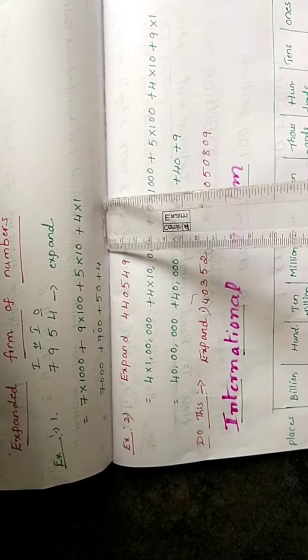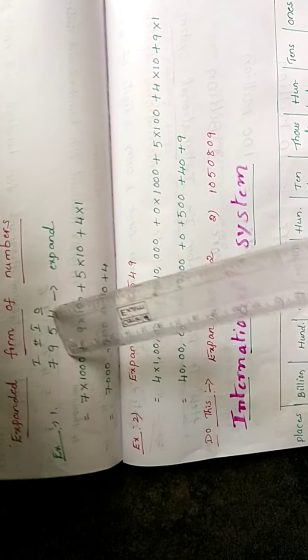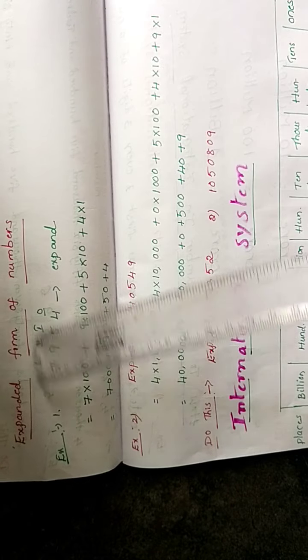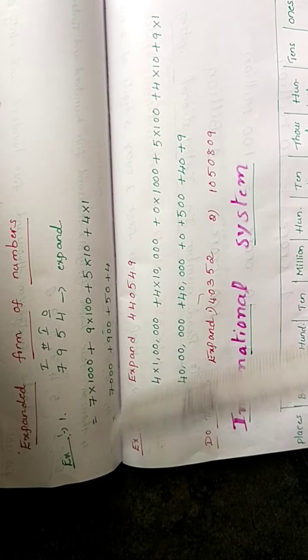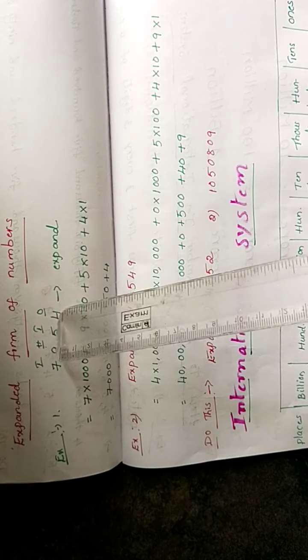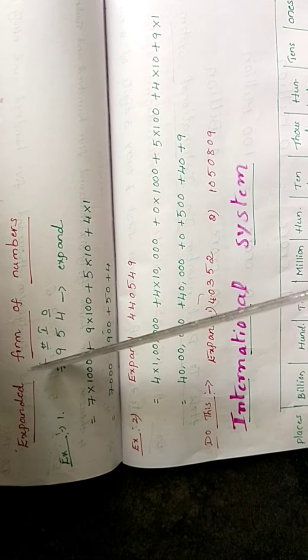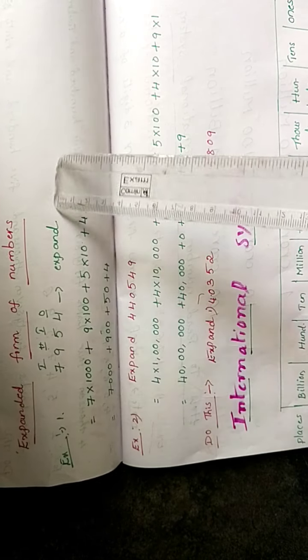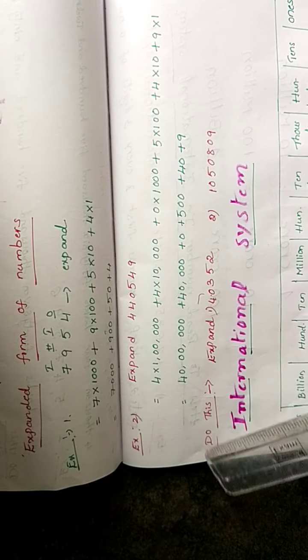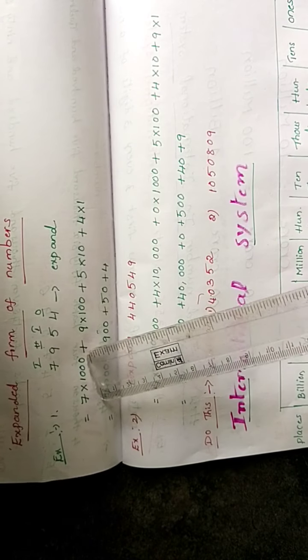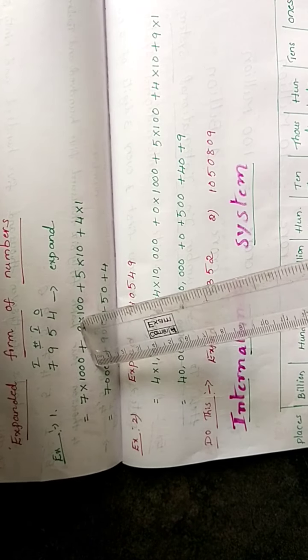Next, the expanded form of numbers. How to expand a number? Let us take one example, 7954. We have to find the expanded form of this number. How to expand? Okay, listen. This one also, first write the place values as ones, tens, hundreds, thousands. From the left side you start. 7 is in which place? Thousands place. So multiply 7 by its place value, 7 into 1000, and put a plus.